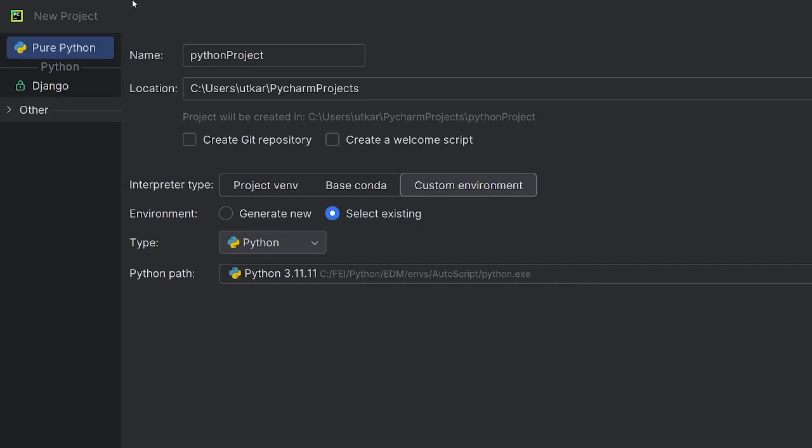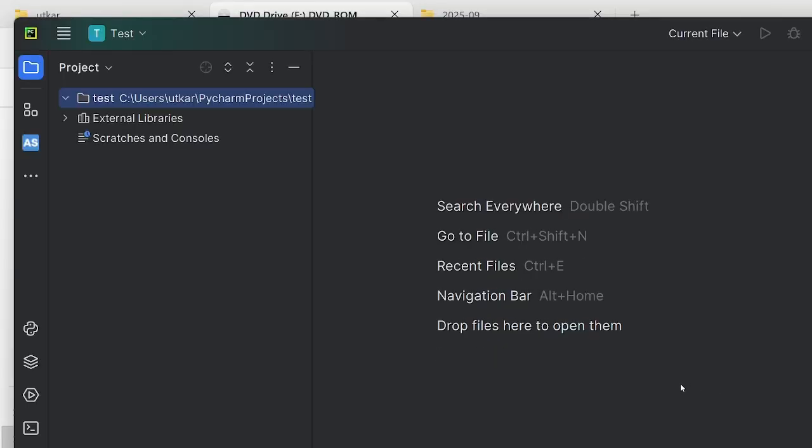So we create a new project called test, and you can see it loads the Python path from AutoScript, and we hit the create button, and the moment you click the create button, at the bottom it starts to index things, right?